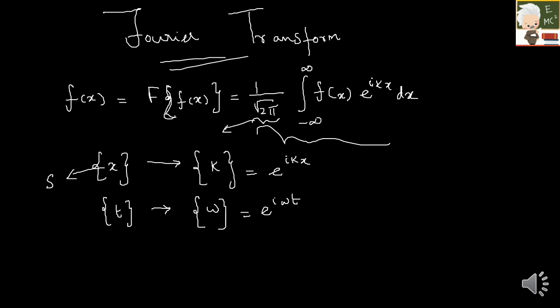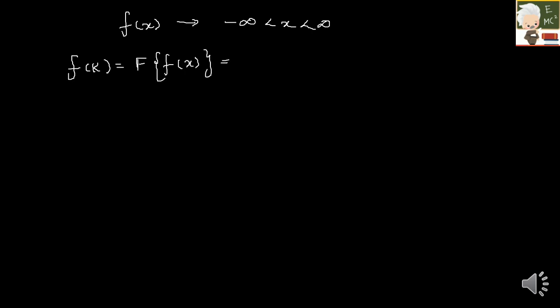Let us see the formula still more clearly. I have a function f of x for the region minus infinity less than x less than infinity. Then f of k, which is the Fourier transform of this function, is given by 1 by under root 2 pi integral minus infinity to plus infinity f of x into e raised to i k x into dx.